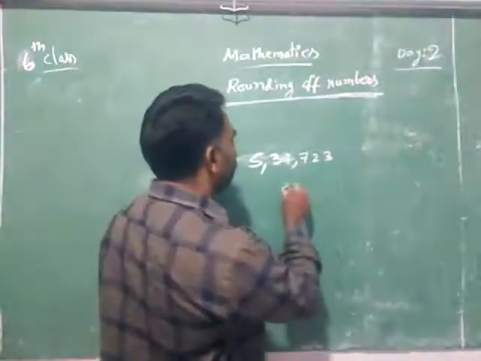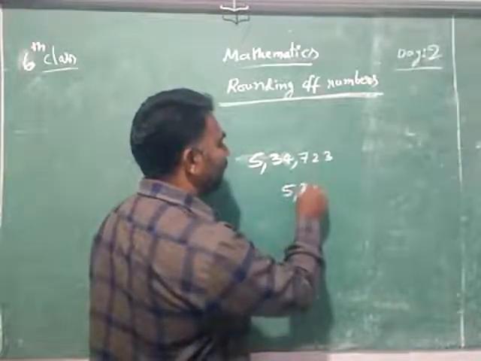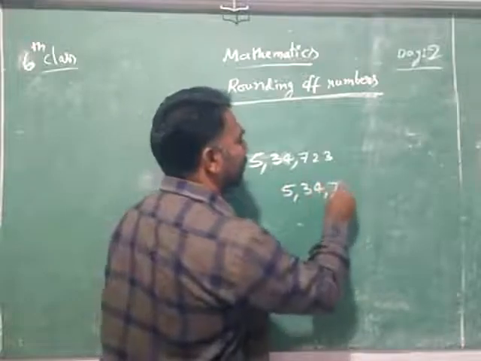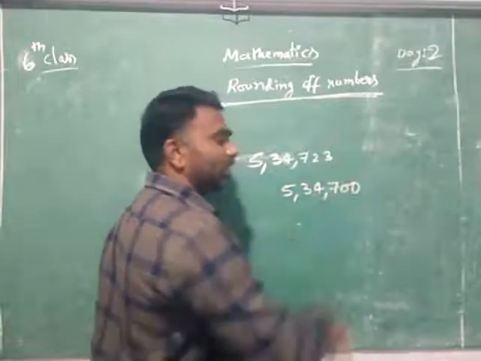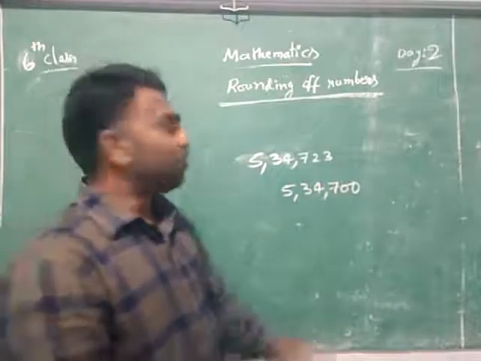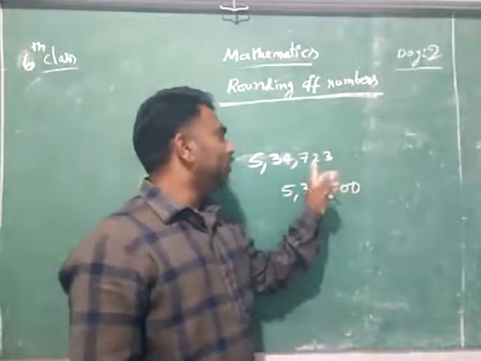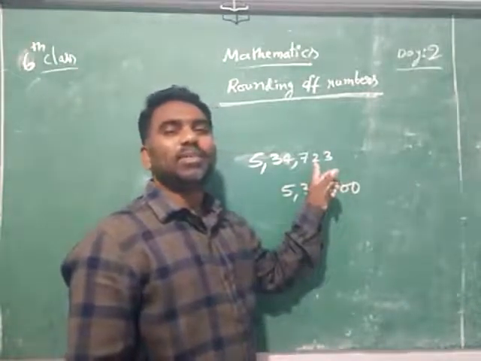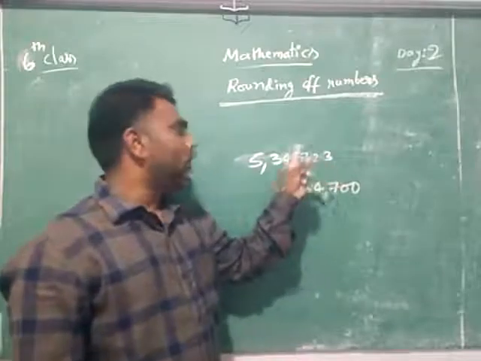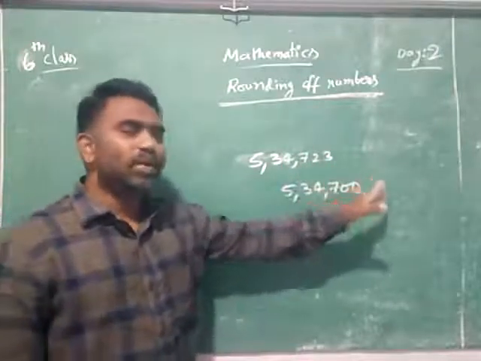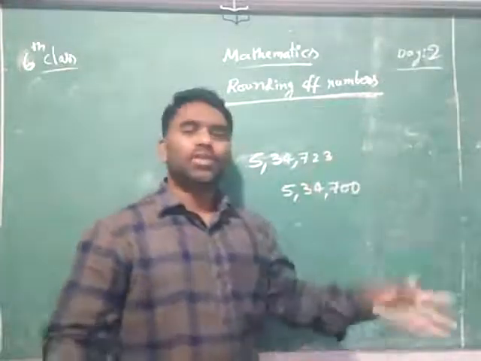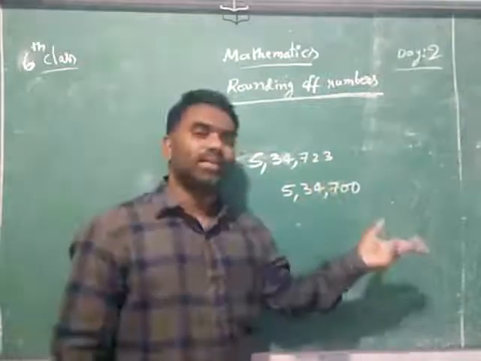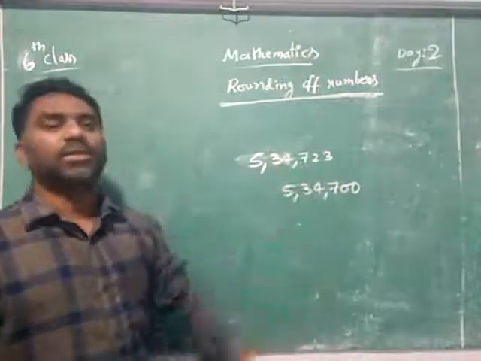Yes, you will give them 5 lakhs 34,700. Because you don't have the ones and you don't have the tens. Only what do you have? You have the hundreds. That's why you will give up to hundreds. Ones and tens we don't have, that's why you will neglect the ones and tens. That is called rounding off.